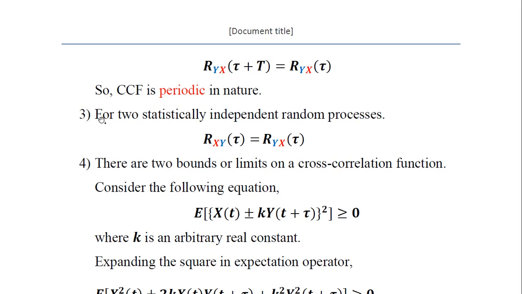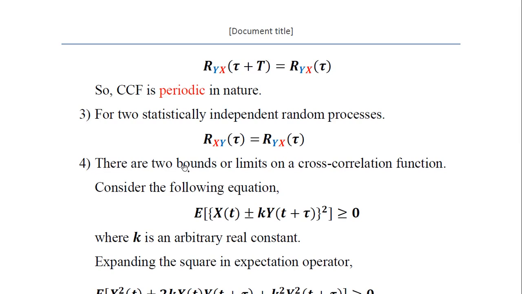The third property is, for two statistically independent random processes, we can conclude that Rxy of tau is exactly equal to Ryx of tau. Therefore the order of finding the cross correlation doesn't matter, that is, which random process is time shifted and which one is retained in its original form. So for statistically independent random processes, the cross correlation functions of the two random processes x and y remain the same irrespective of which random process is time shifted.